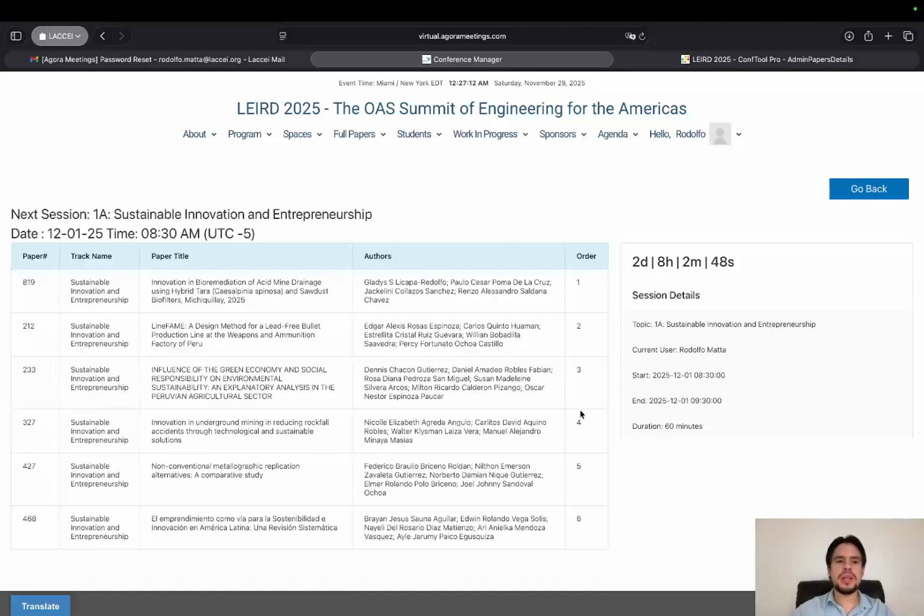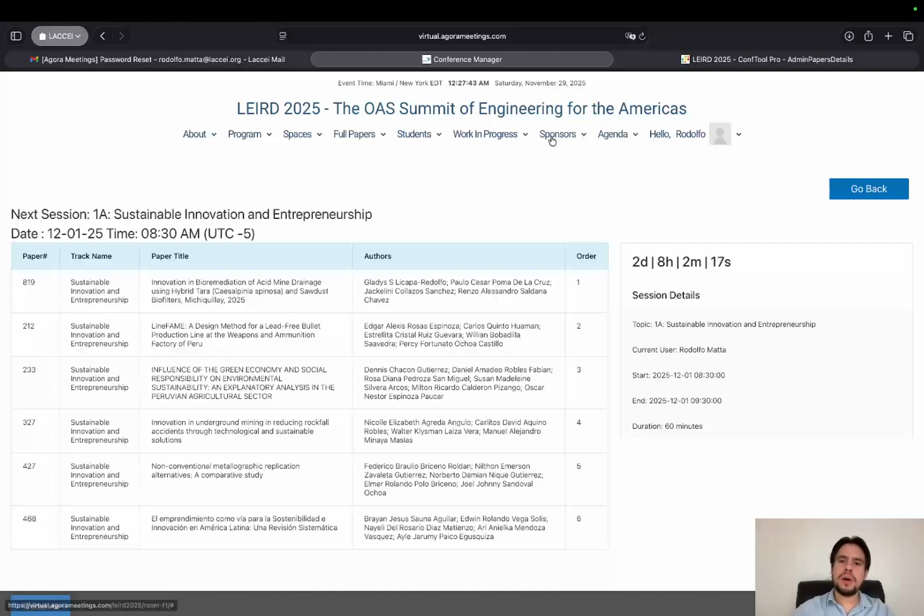Now, let's say that I'm on this presentation and this catches my attention. Okay, the paper 212, and I listen to the presentation, looks interesting, I would like to learn more, I would like to read the paper. That's possible on Agora meetings. Let's see the title of the paper: A design method for a lead-free bullet production line at the Weapons and Ammunition Factory of Peru. Okay, how can I find the paper?